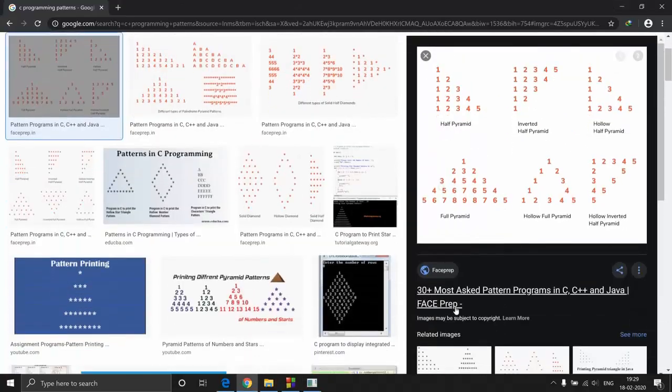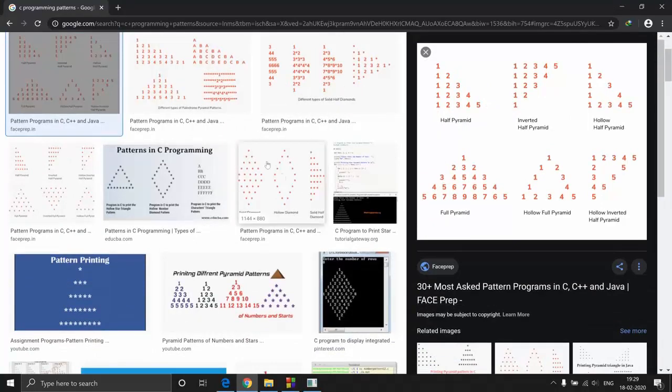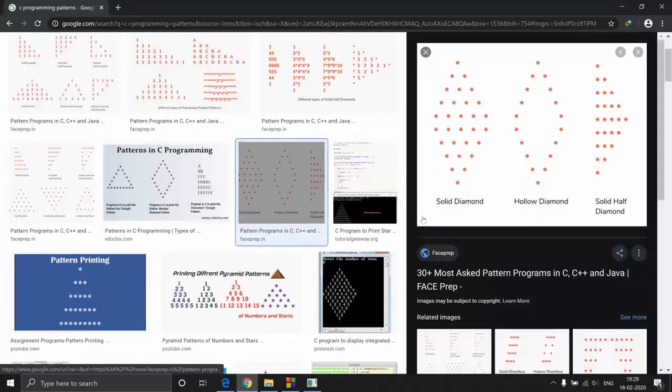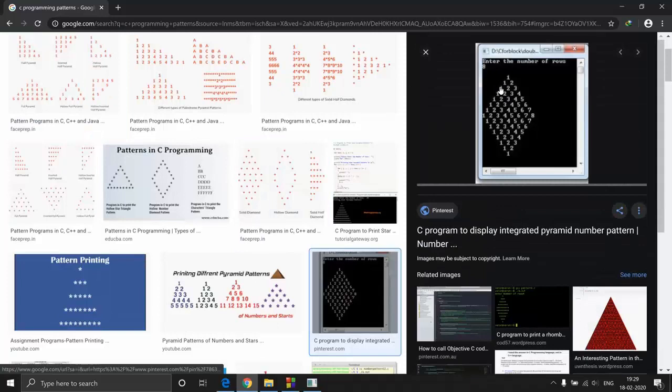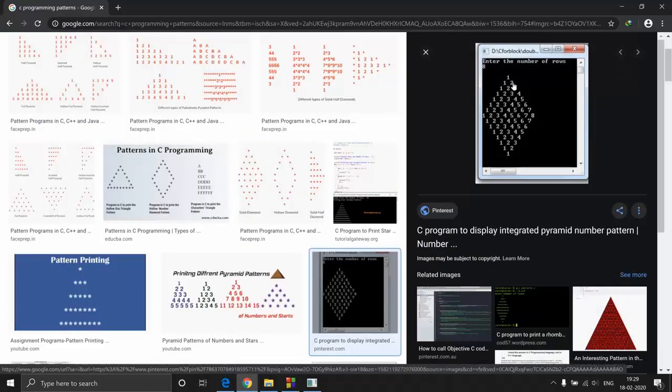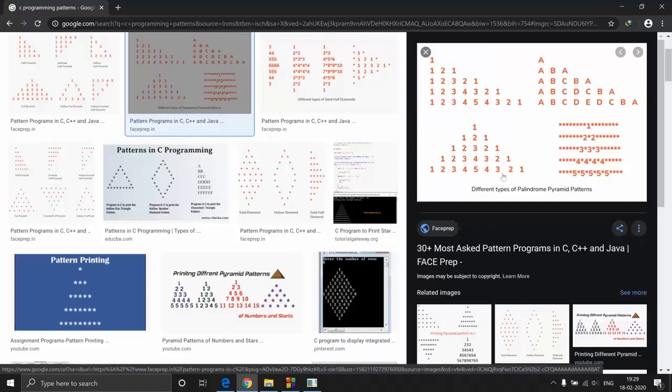And for complex patterns such as this solid diamond, or you can try this one also, that is this number printing: 1, 1 2, 1 2 3, 1 2 3 4. This one is just an implementation of these two triangles. This particular triangle is first printed, like 1, 1 2 3, 1 2 3 4, something like that, and then this whole loop is just inverted again.